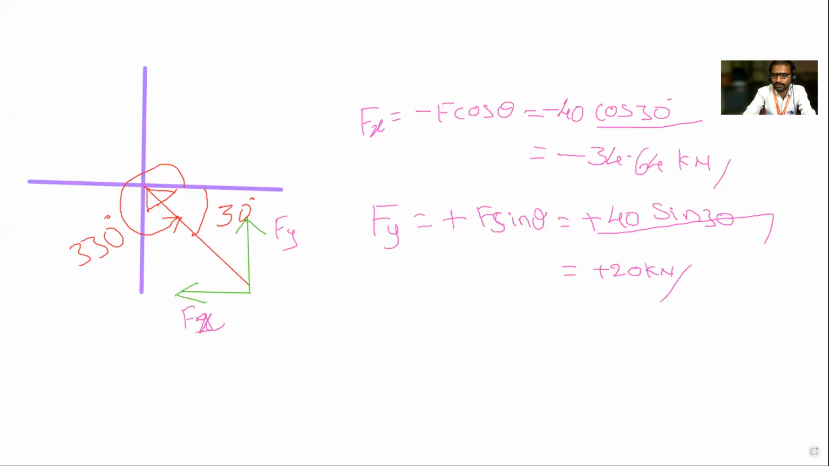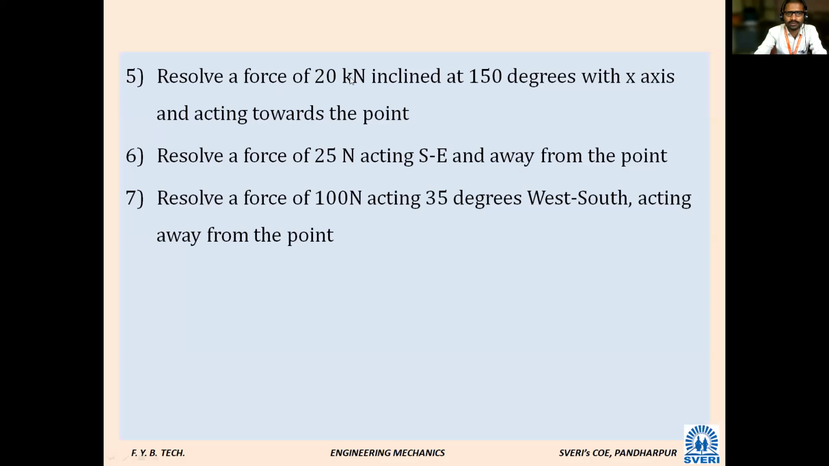Next. So one more problem was given. That was how much? Fifth problem, sir. So resolve the force. I will resolve it here only. So 20 kilonewton inclined at 150 degrees. It was 150 degrees.